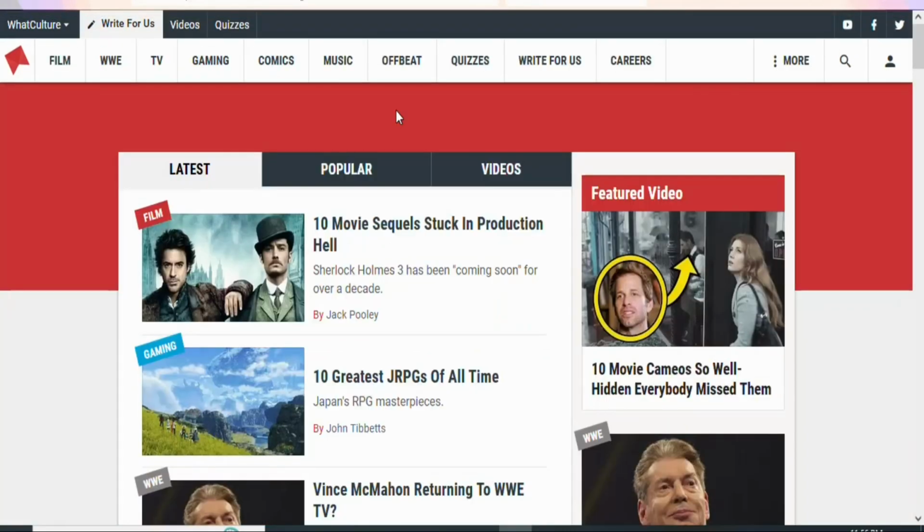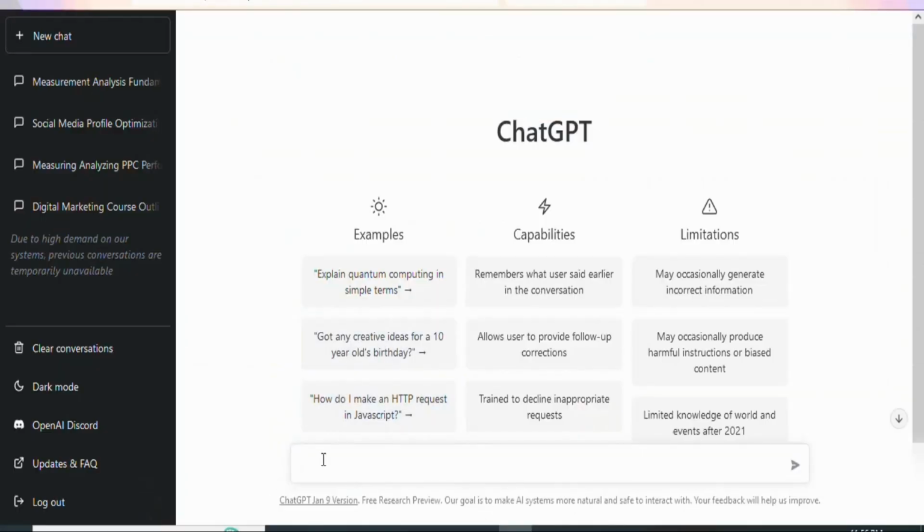For the purpose of this video, I'm going to create an article based on movies. So I'm going to use ChatGPT to write the article for me so that you can see how it is done. For example, when you come back on ChatGPT, you can ask it to write any article that you want. So in this case, I'm going to write something like 20 movies with errors that people don't know, or you can use the word realize. So 20 movies with errors that people don't know. So this is a list article that I'm going to create.